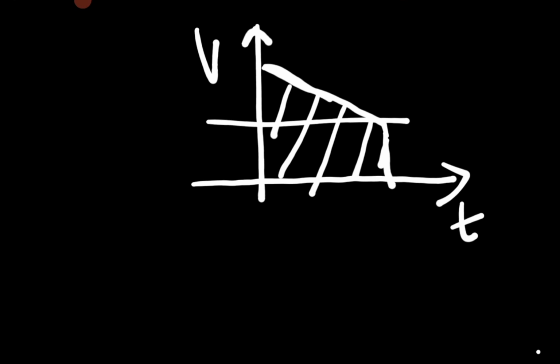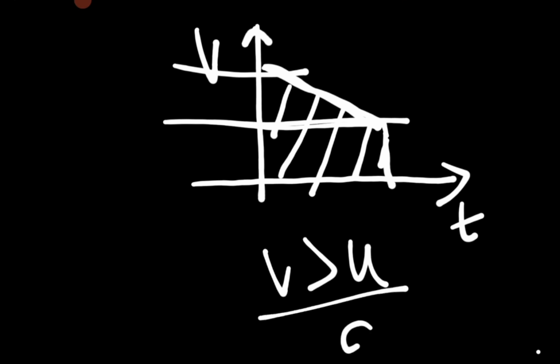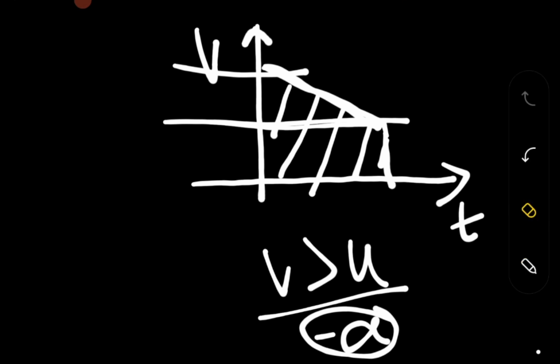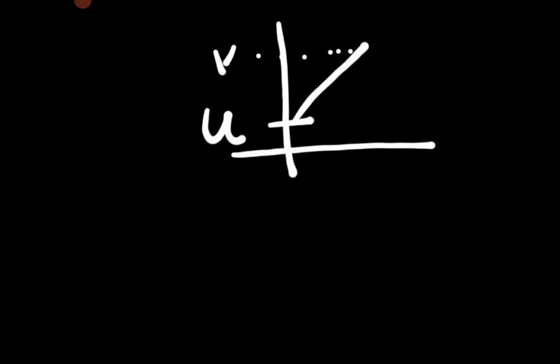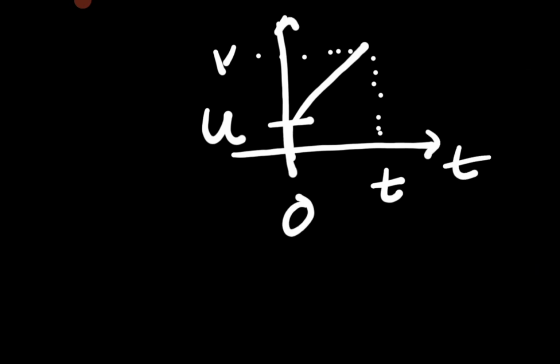This particular thing will give it as negative, because this is the final velocity which is greater, and this is the initial velocity which is lower, so my final velocity is going to be greater than the initial velocity. So I would eventually get minus a, but we don't have to find minus a as my constant, so that is why I'm not doing all those things. I'm just telling you that this is my graph, and I have drawn this figure where I have considered that the vehicle has some initial velocity, finally has some final velocity, and has some time. This is the time t. This is the time axis. This is the velocity axis.